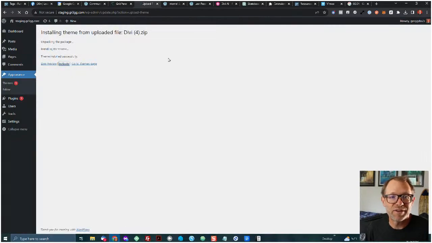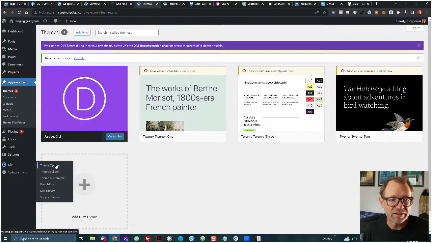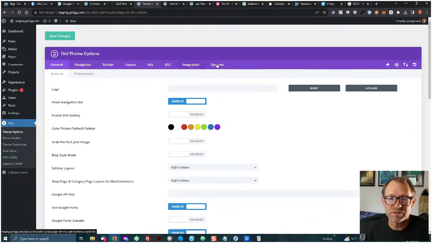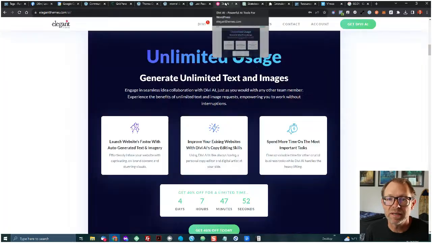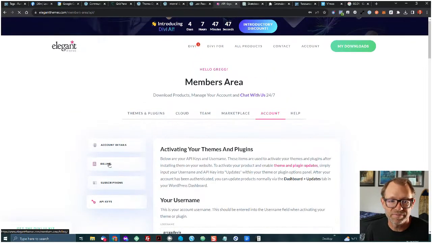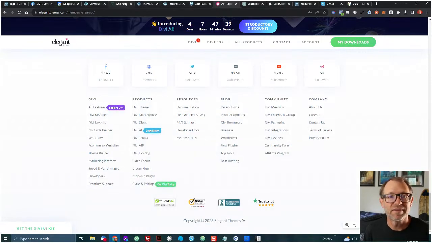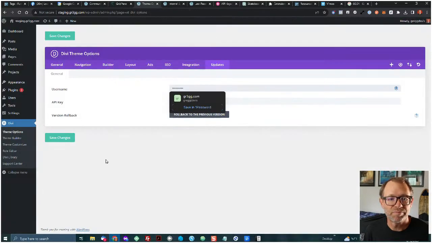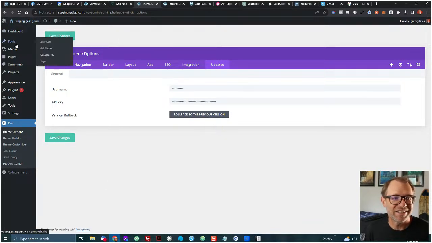Let's go ahead and activate the new Divi theme and let's see what we can work with here. If I go to theme options, in order to be logged in and use the Divi AI, I've got to go ahead and get my API key and just place it in there. Let me just grab this from the very bottom. I've got this little temporary API key here that I'll place right here in the theme options and click Save Changes. Okay, now I should be all set.